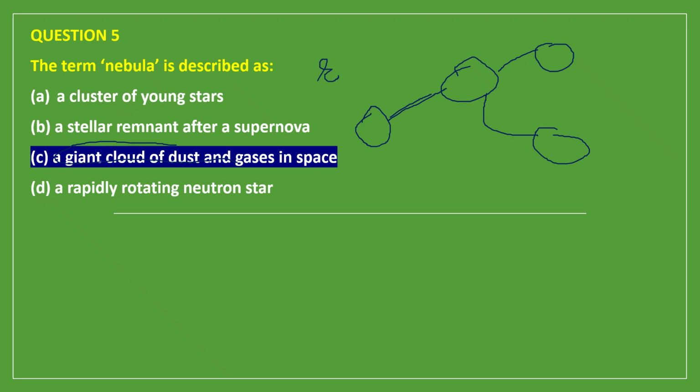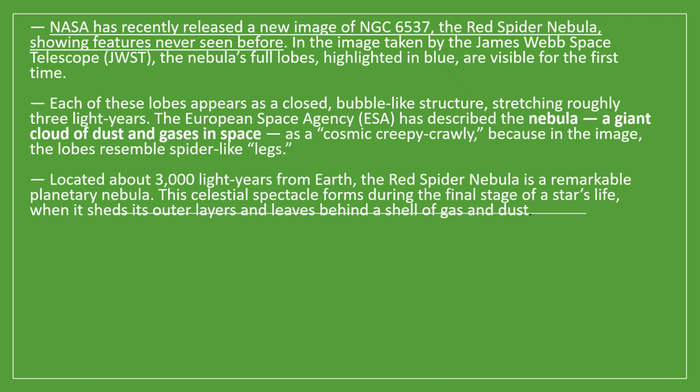And later on this red giant explodes, which is known as supernova explosion, and after that explosion, the star becomes a black hole or a neutron star or a pulsar. NASA has recently released a new image of NGC 6537, the Spider Nebula, showing features never seen before. Each of these lobes appears as a closed bubble-like structure.